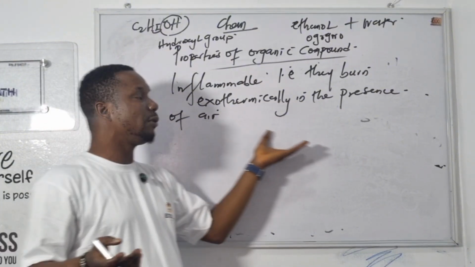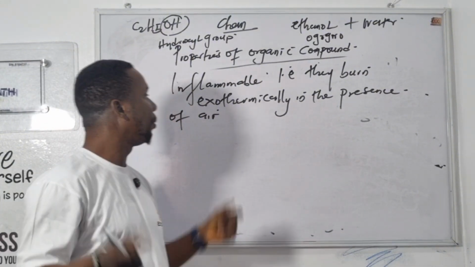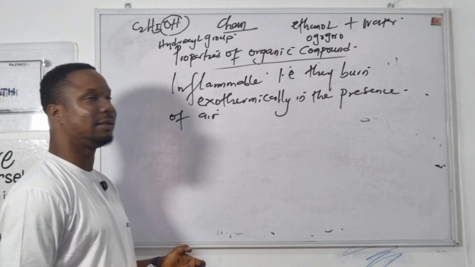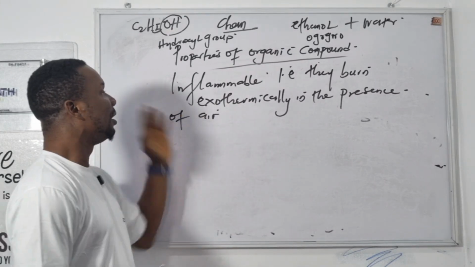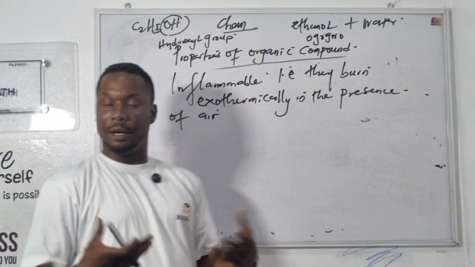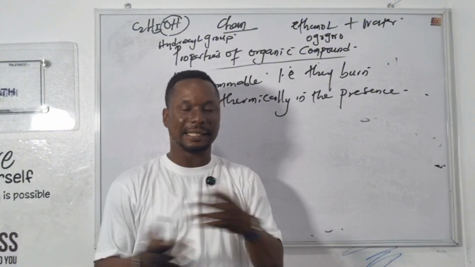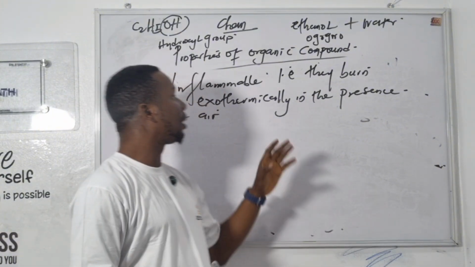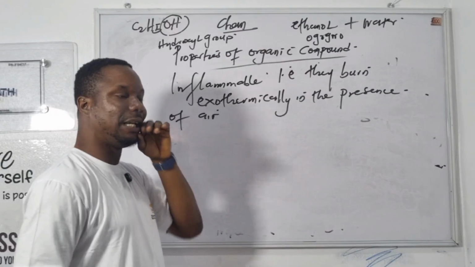That is, when you expose them to air or fire, they will burn and liberate a large amount of heat. So organic compounds are highly inflammable. Petrol is inflammable. Plastic is inflammable. So organic compounds are highly inflammable.